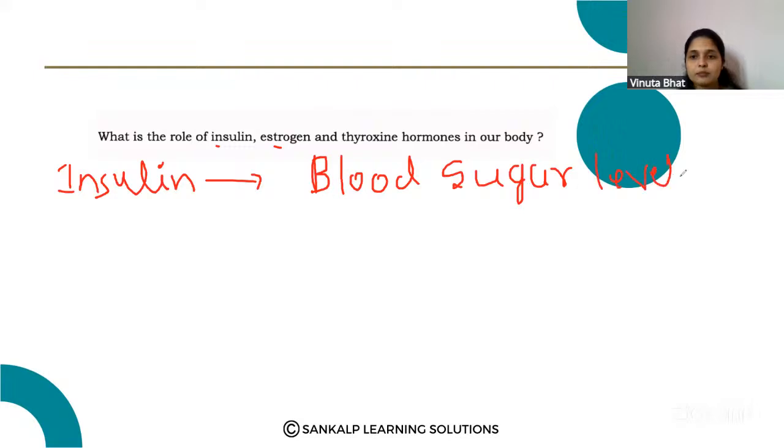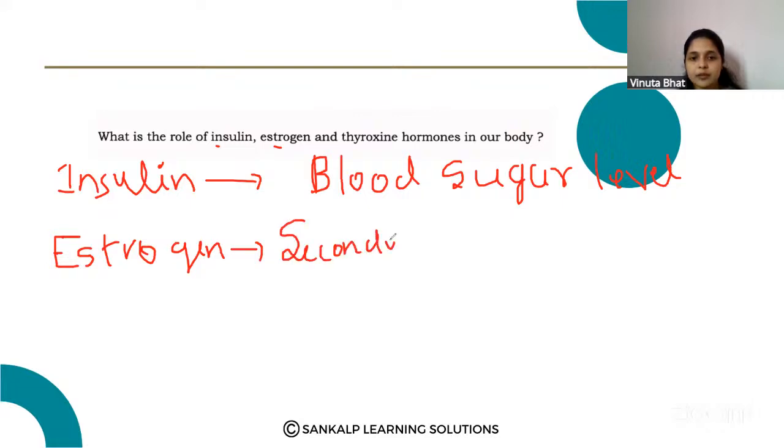Then estrogen, that is for the secondary sexual characters development in female.